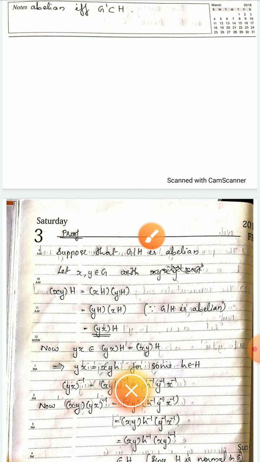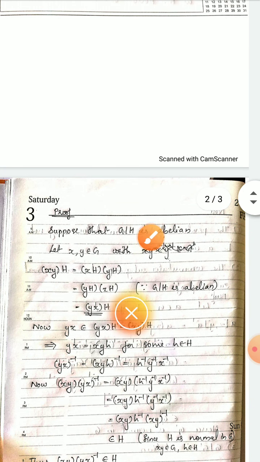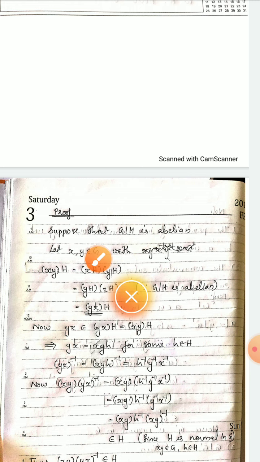First, we suppose that G by H is abelian. Then we have to prove G dash is a subset of H. In order to prove this, let x, y be elements of G. Then we have to prove xyx inverse y inverse is an element of H. The elements in G dash are of the form xyx inverse y inverse, so we have to prove that elements of this form are elements of H.